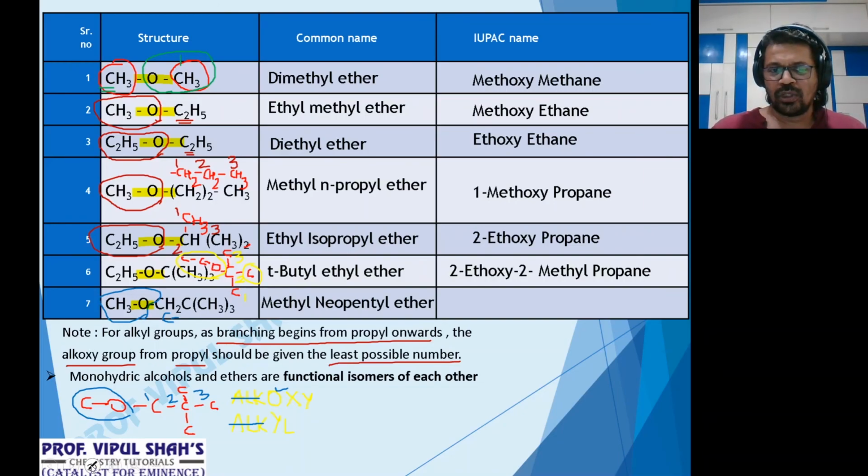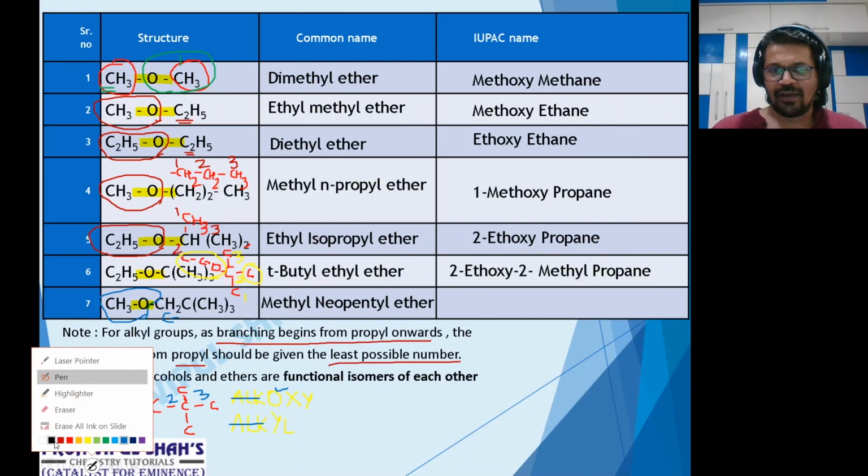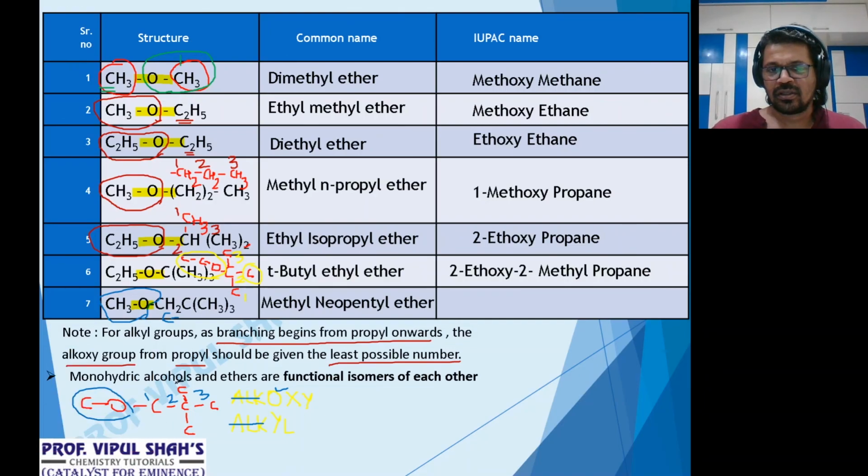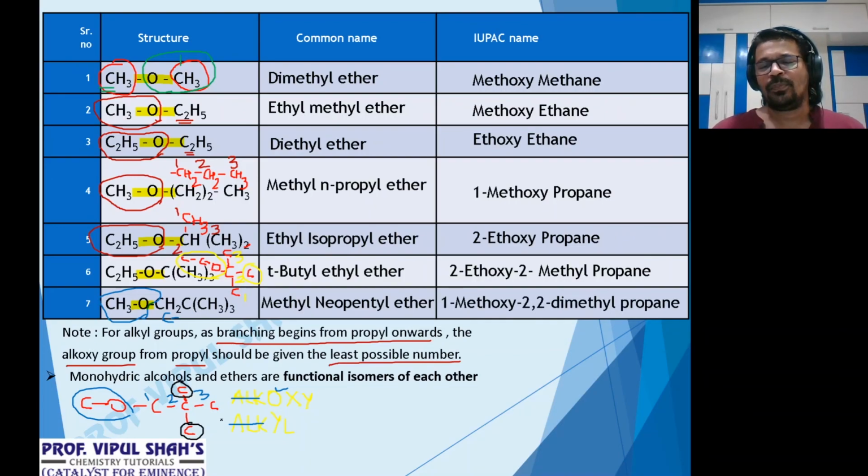Up at 2 now, if you observe, I'm having 2 branches. One branch is methyl up, one branch is methyl down. And they're at what position? 2. So how will I name it now? 1 methoxy, 2,2 dimethyl, skeleton of 3. That's propane. 1 methoxy, 2,2 dimethyl propane. Clear everybody how this is?